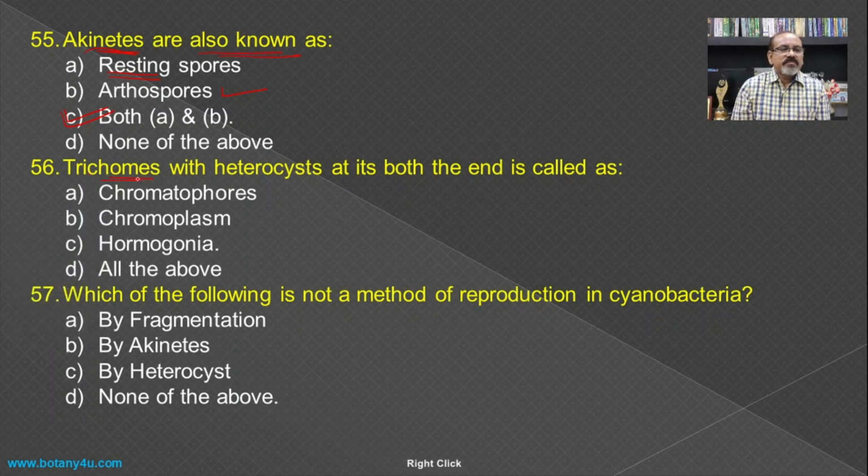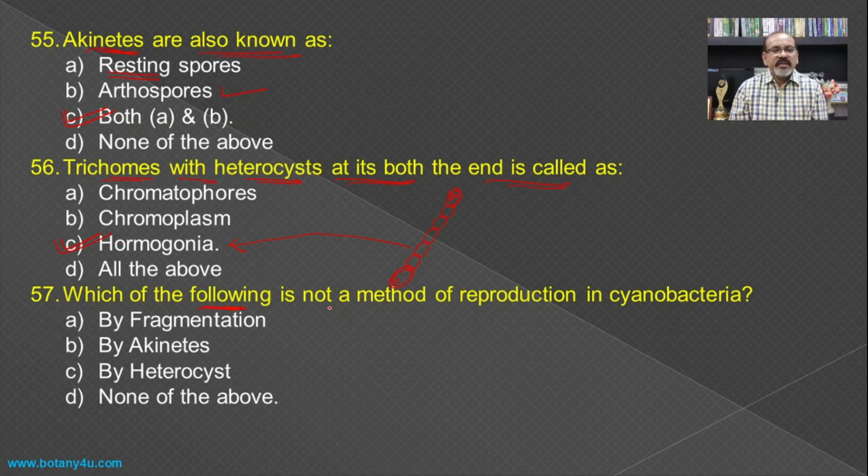Then trichomes with heterocyst at both ends are called, if you see the reproduction in Nostoc or the cyanobacteria, then you will find such a figure in which the heterocysts are present at both the ends. Such filaments are known as hormogonia, and hence it is the hormogonia which is involved in the reproduction of the cyanobacteria.